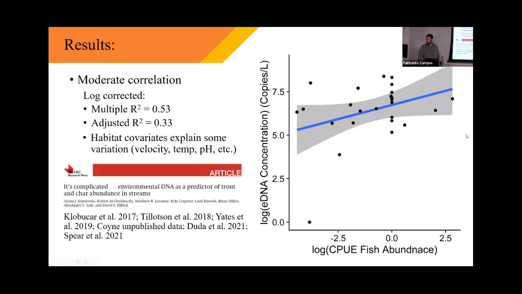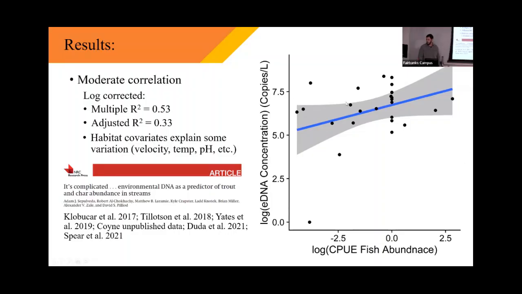So overall, I'm not totally surprised by these results. I'm not totally surprised that this relationship isn't better. Another study in 2020 by Adam Sepulveda and co-authors attempted to do something very similar, and the results are almost identical to what they did. But I'm not totally discouraged by this because there is this other body of literature that shows that eDNA can be an effective tool for estimating fish abundance. This might just not be the way to do it.